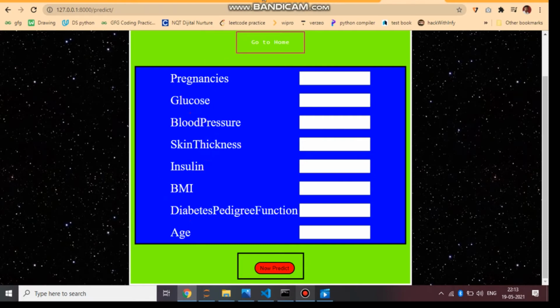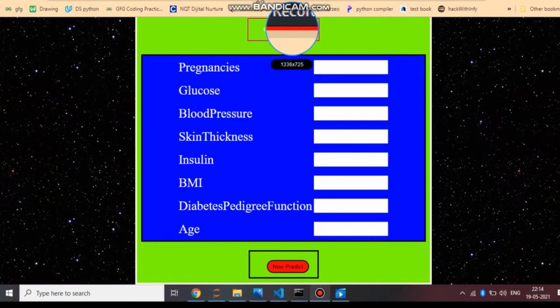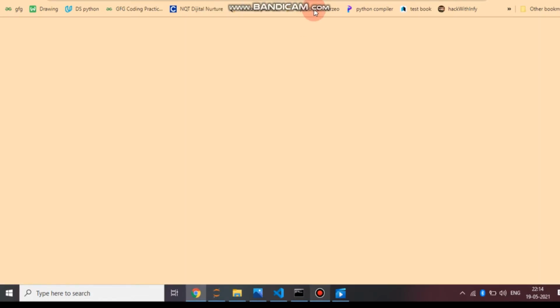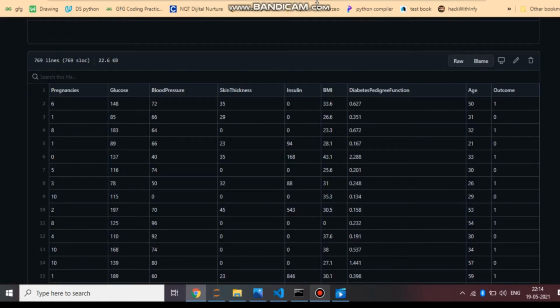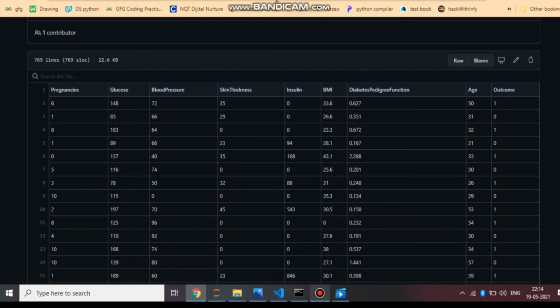So I want to take some real data and check whether it gives a true value or not. Here the whole data is present. I have uploaded this whole project on my GitHub, so you can go through it. I will provide the link of my GitHub in the description. See, these types of data are there: pregnancies, glucose, blood pressure.